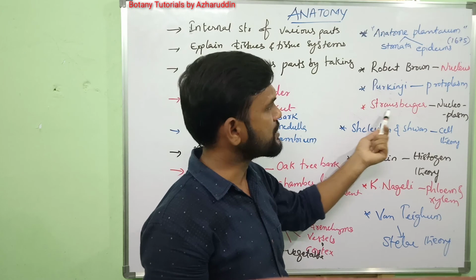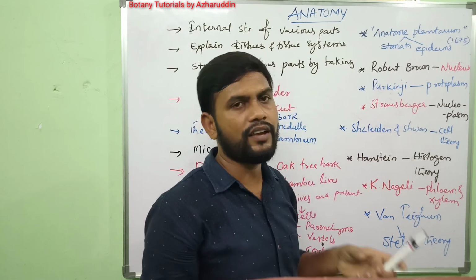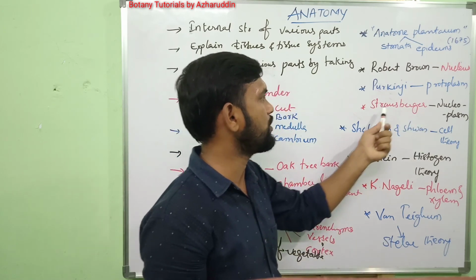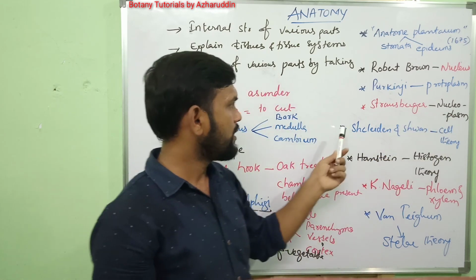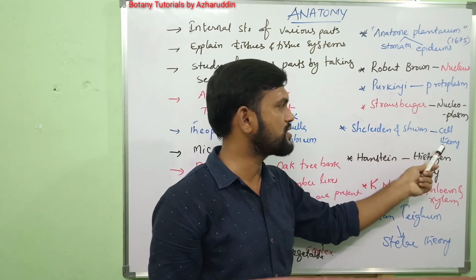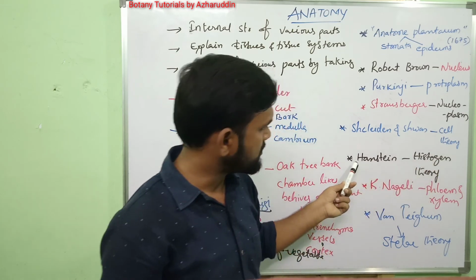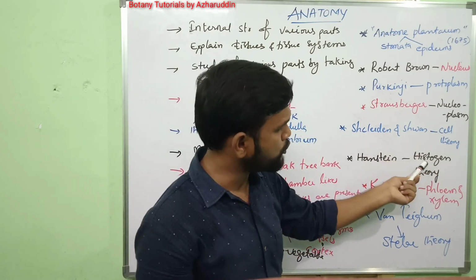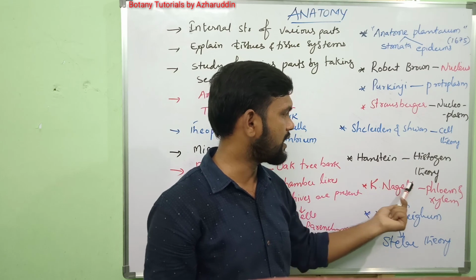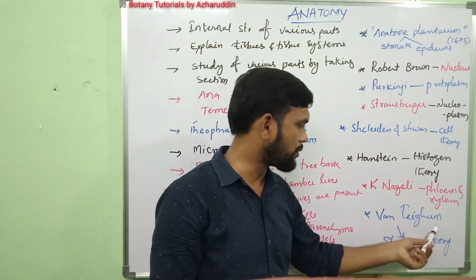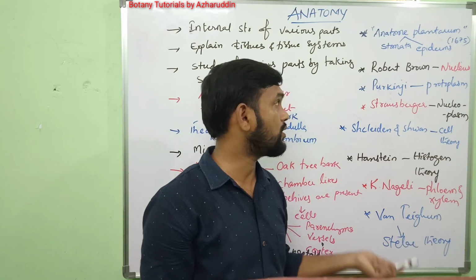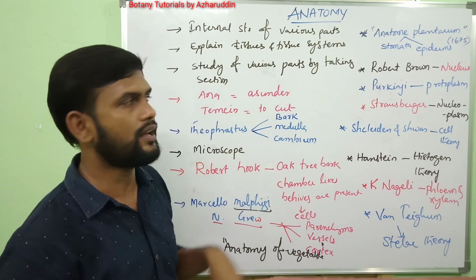After that, Strasburger stated that a fluid-like substance is present around the nucleus, and he called it nucleoplasm. Next, Schleiden and Schwann proposed cell theory. Next, Hanstein proposed histogen theory. Carl Nageli gave the terms phloem and xylem. Van Tieghem proposed stelar theory. These are all different milestones in anatomy.